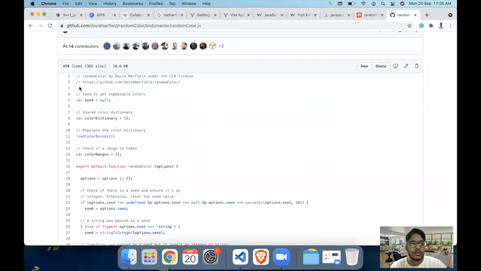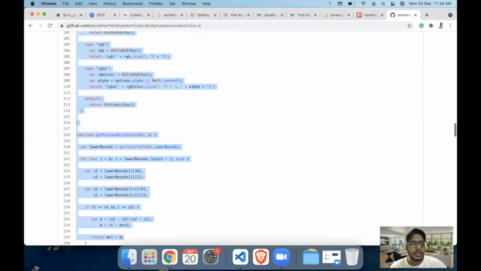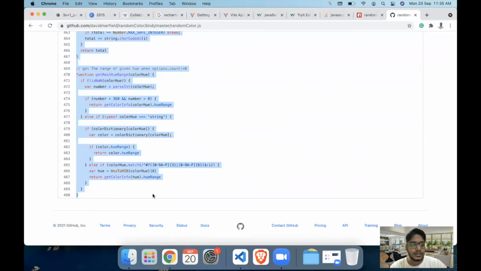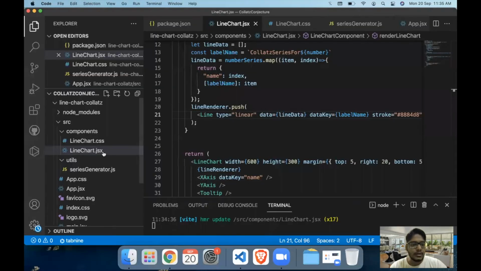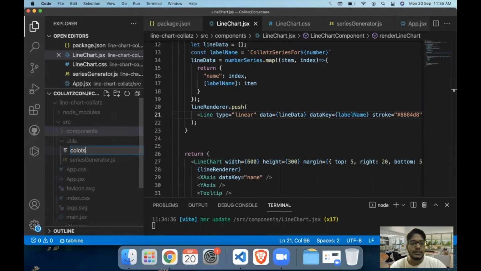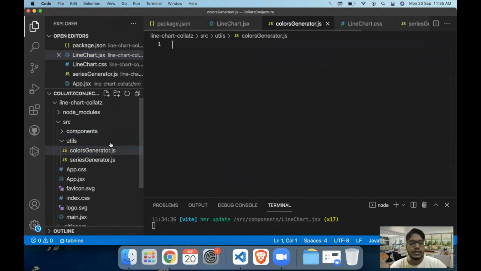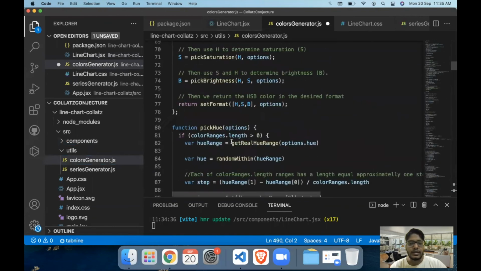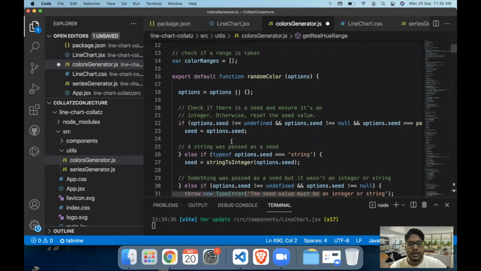This is the entire code, and I used that code in my utils function. So I'm just going to copy this code, come back to my file, and in the utils, I'm going to create a new file which is color generator. Yes, I will add the entire code. I think the function for random color is exported.